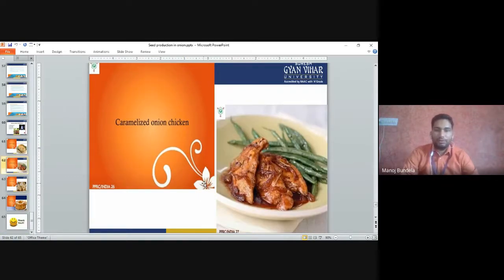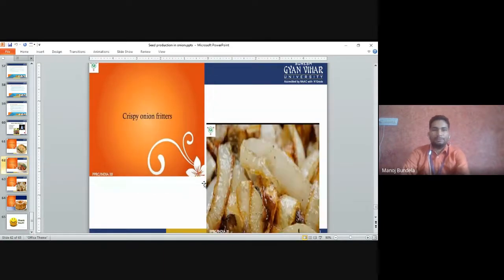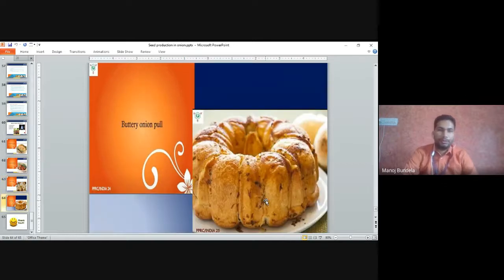Onion chicken we can prepare, chicken with the onion. Crispy onion fritters we can prepare, and these are also prepared from the onion only. Butter onion puff we can prepare. This is the butter onion puff, and this is also prepared from the onion. So this is all about the onion.